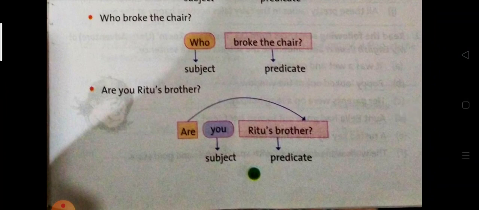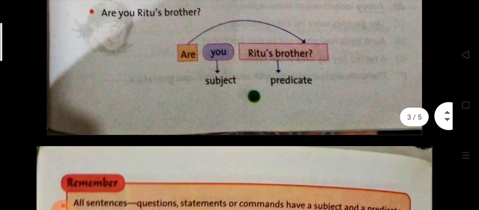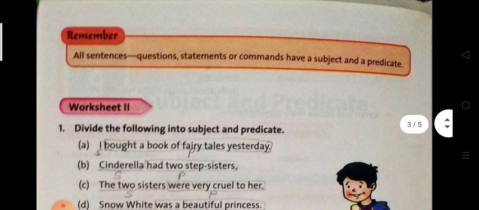Like who broke the chair, who is subject and broke the chair is predicate. Are you Ritu's brother? As I said earlier, if the question begins with are, is, do, did, any helping verb, the second word, about which the sentence is telling, that word will be the subject and the rest of the words are predicate. You is subject and are Ritu's brother is predicate. Okay, hope you understood till now.